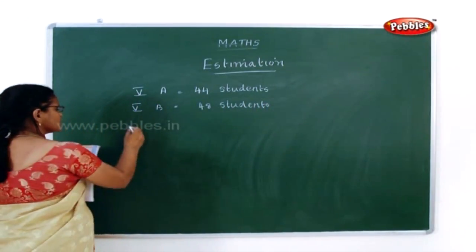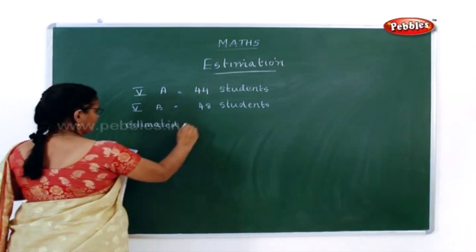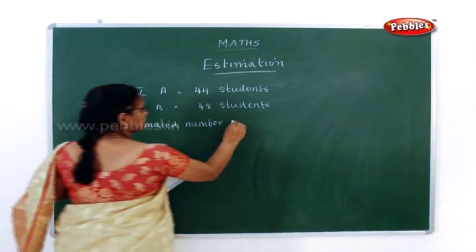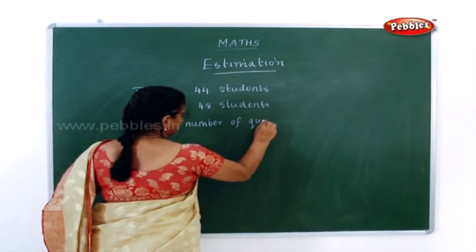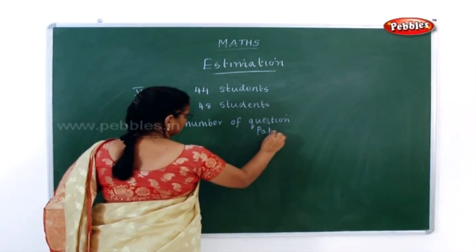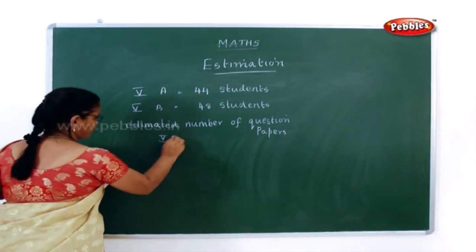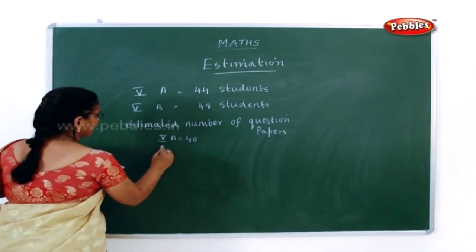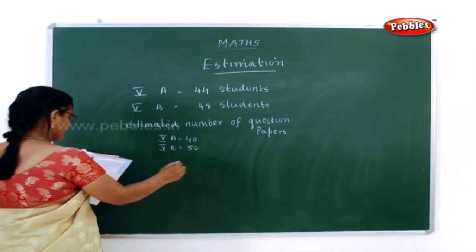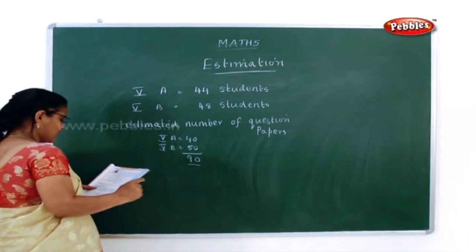Now what they have asked is, you have to find the estimated number of question papers for their exam. Now how will you find the estimated number? For 5th A it is 40 and for 5th B it is 50. So what is the total? The total estimated number is 90.